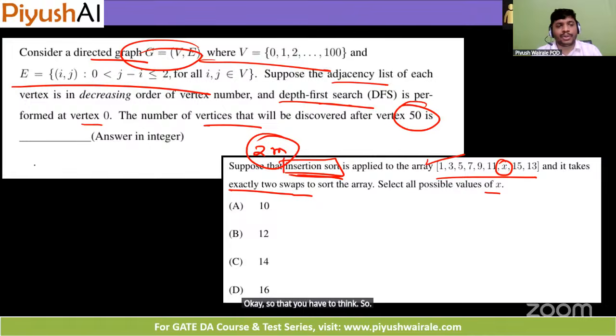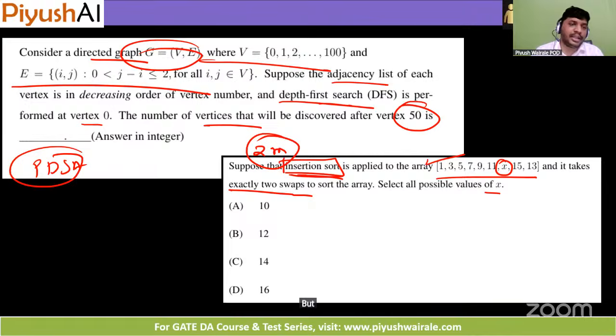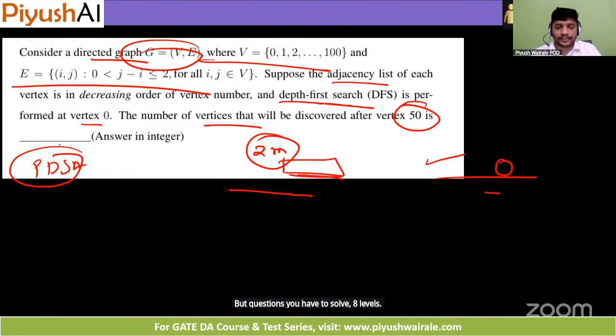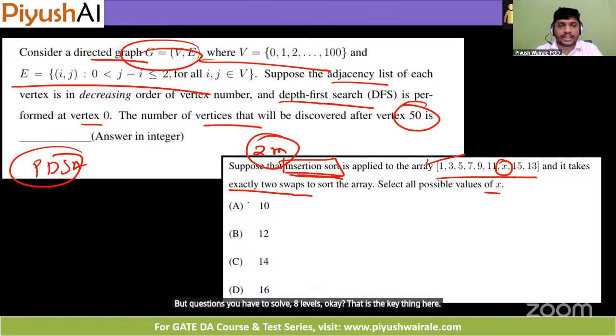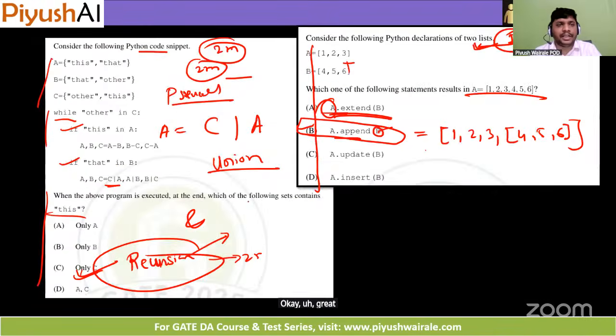If you go through our PDSA course, that is good enough. But the questions you have to solve are at a higher level. Okay, that is the key thing here. Okay, great. So this is about the PDSA.